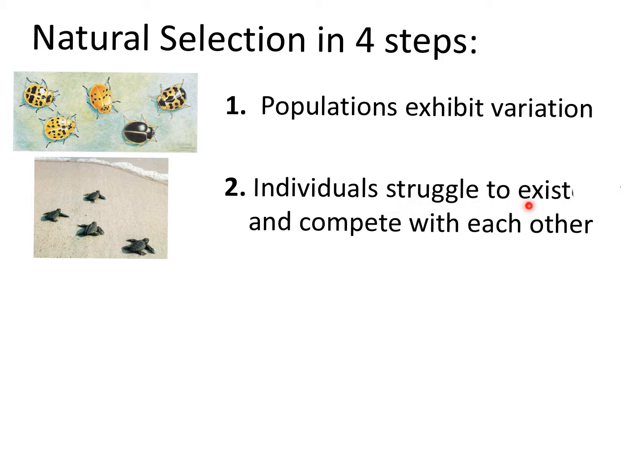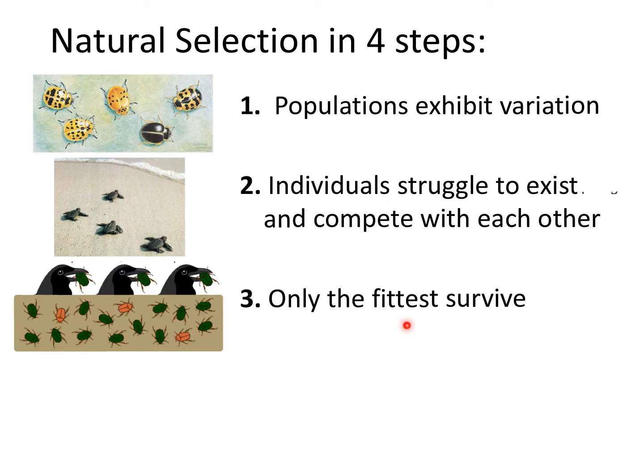Since they are struggling to exist and they show variation, not all of those individuals will have equal potential to survive. Only the ones most suited to their habitat will survive. So while some variants, such as these green beetles, might stick out in their environment, there might be other variants, such as these orange beetles, that don't.